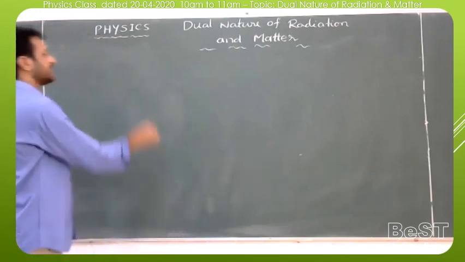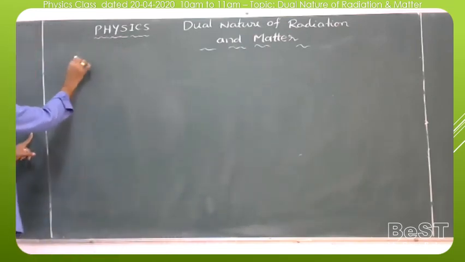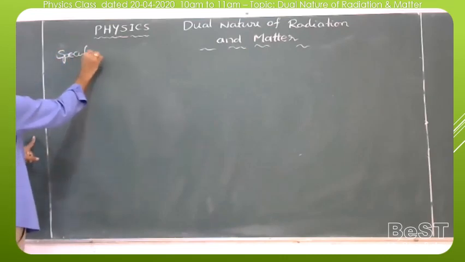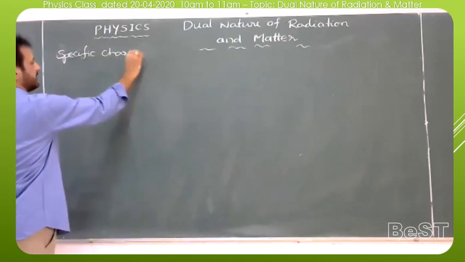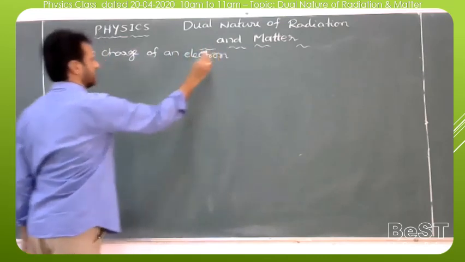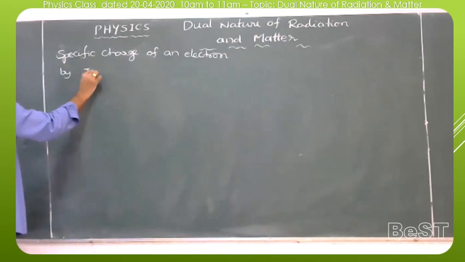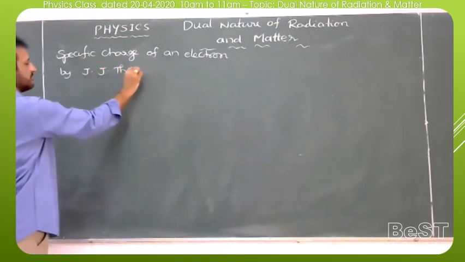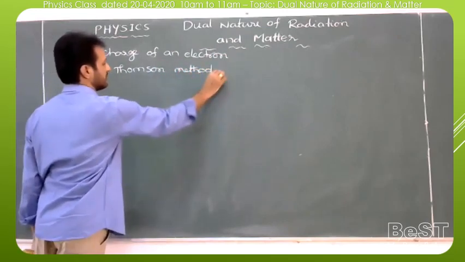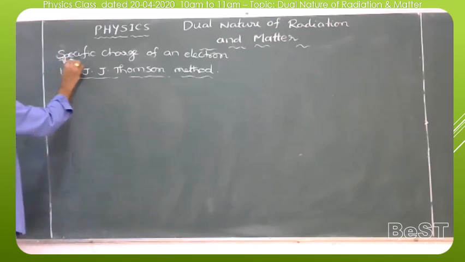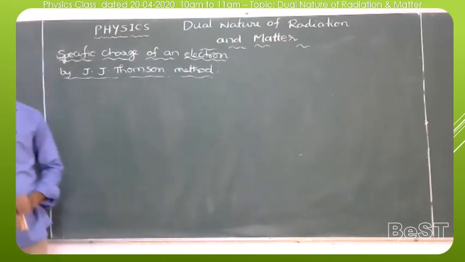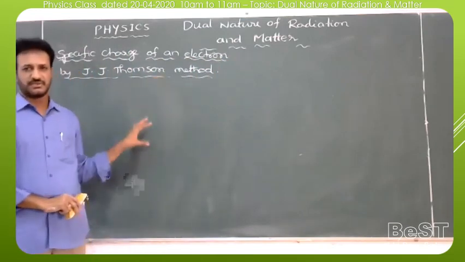But by using the Thomson method, how do we get the specific charge? So we can write the specific charge of an electron by J.J. Thomson's method. But for regular PUC purposes, there is no need to practice this experiment or the derivation. Only for competitive exams you can use the formula, whatever you are going to use here.